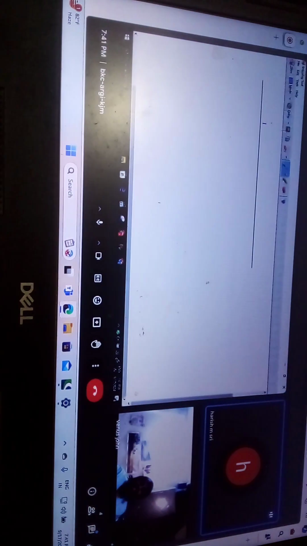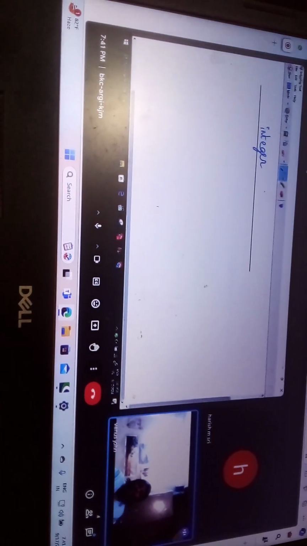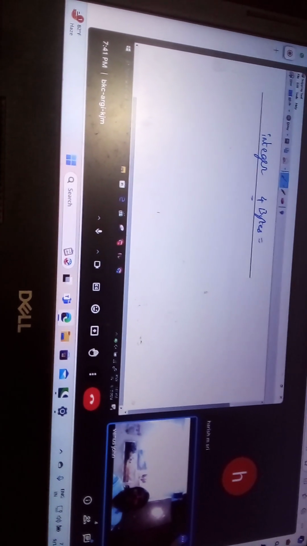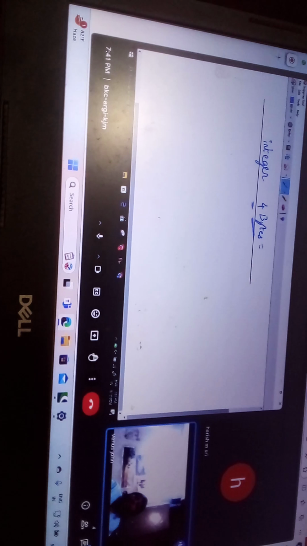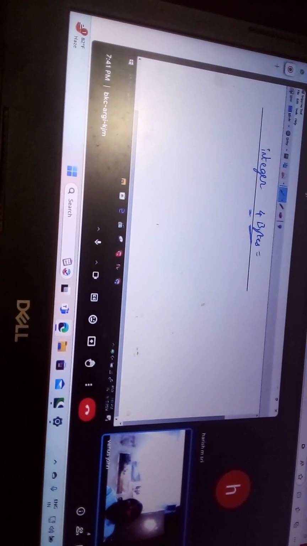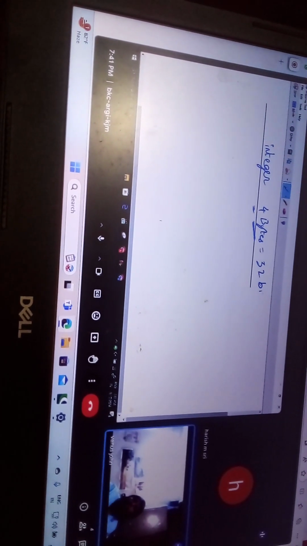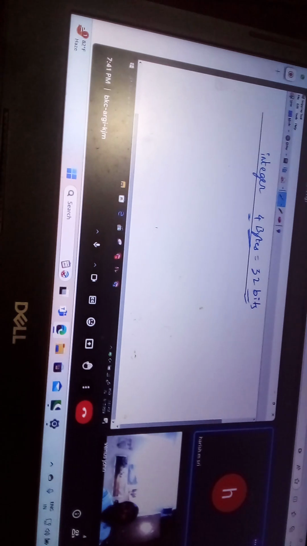So an integer is how many bits? Basically, an integer is 4 bytes. One byte is 8 bits, so one integer is 4 bytes. So 4 into 8, 32 bits. Right, 32 bits.